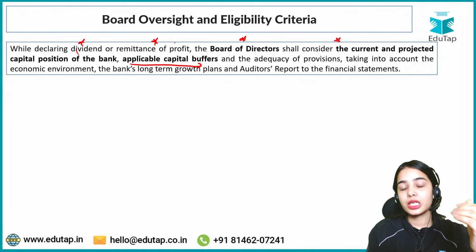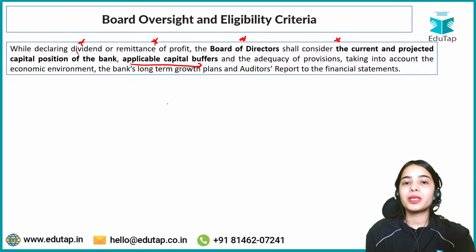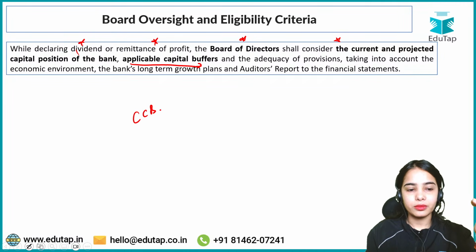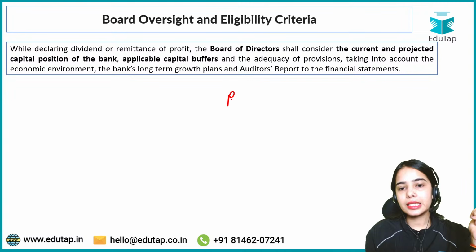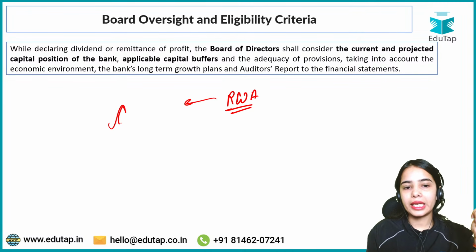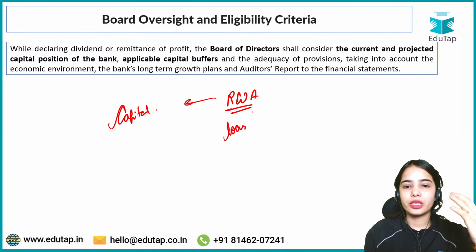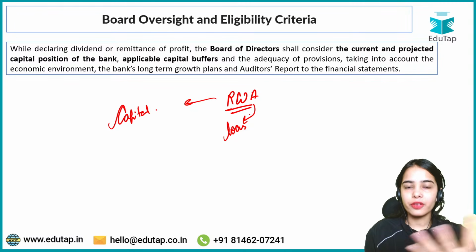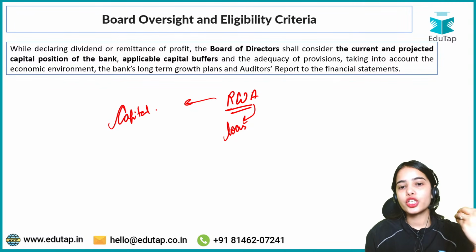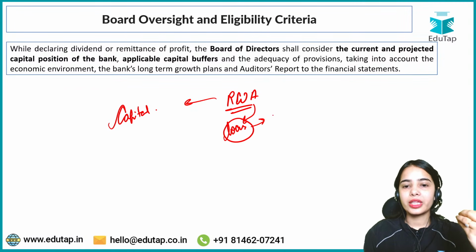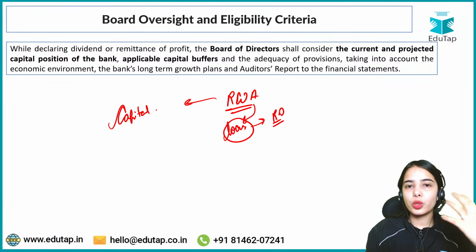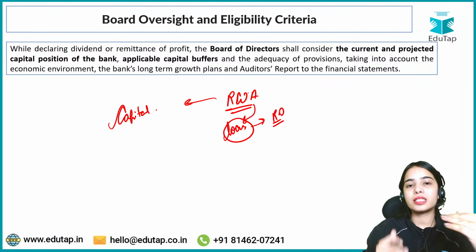Applicable capital buffers. The bank should also be maintaining applicable capital buffers. There is the capital conservation buffer. I hope you know that against the risk-weighted assets, the bank has to maintain the capital, because the loans are the asset for the bank which is earning interest for the bank. Against the different loans, there is a different risk weight. Some loans have more risk, some loans have less risk.